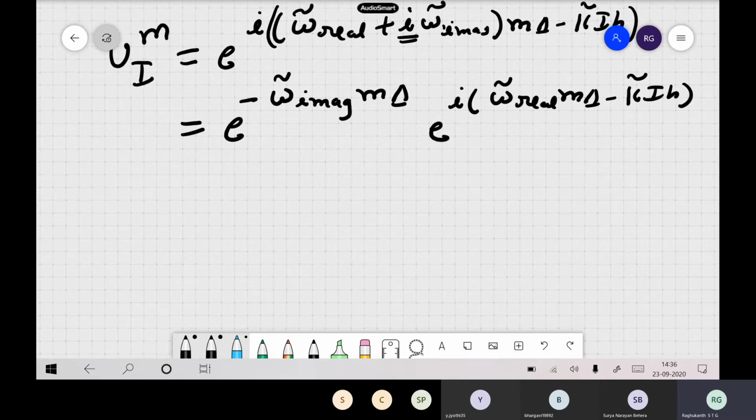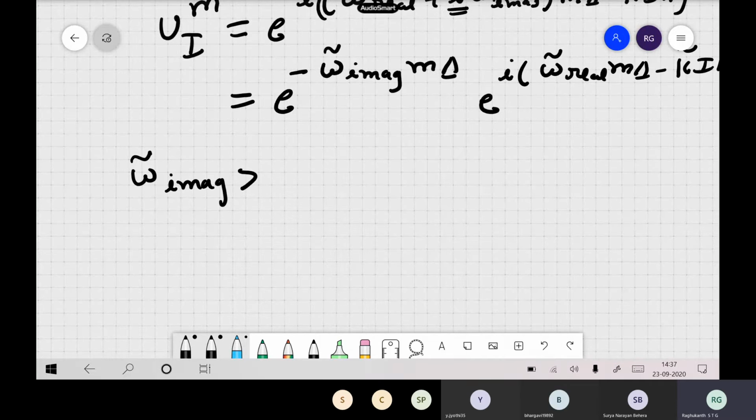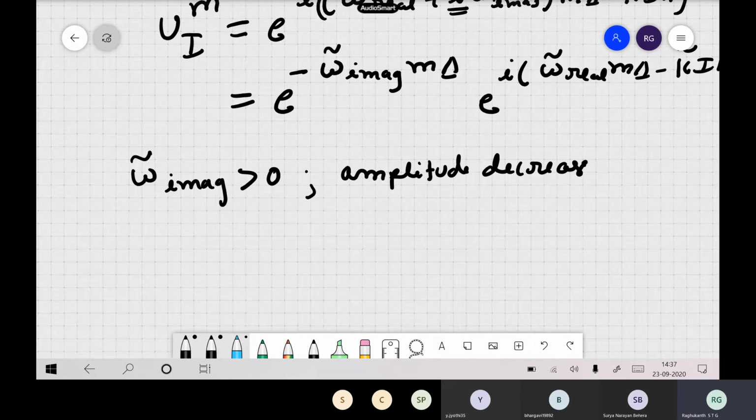So now here we can see this omega imaginary term. If it is greater than 0, now what happens? Because already there is a negative sign, it means the amplitude decreases. Okay, so the amplitudes decrease exponentially with time at a given spatial position.